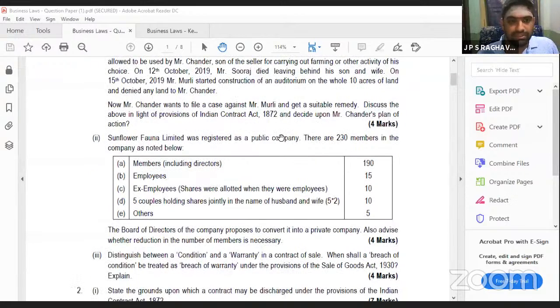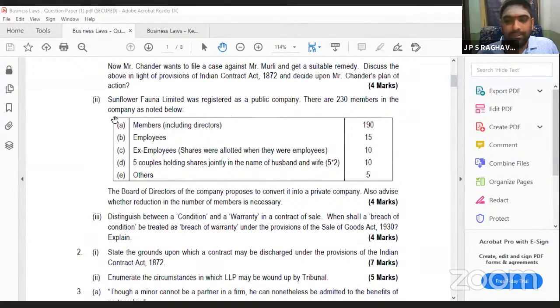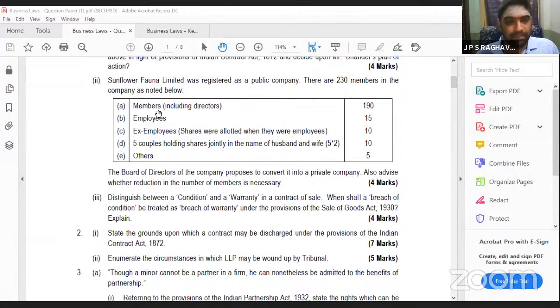Moving to the next question. Sunflower Fauna Limited was a registered company, a public company, and there are 200 members. Is there any limit on the members of a public company? No, so it can have unlimited. But they are giving who the members are. Members including directors 190, employees 15, ex-employees 10, and 5 couples are holding the shares. Jointly they are holding 10, others 5.